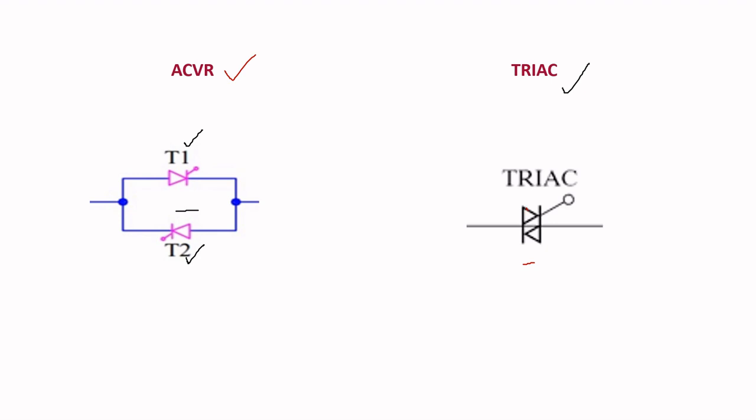In this, one is the first thyristor and this one is the second thyristor. These two thyristors are integrated as a single device. This is the integration of two thyristors and this is the separation of two thyristors. Here triac has three terminals: the first one is MT1, that is main terminal 1, and MT2, main terminal 2, and the third one is the gate. These are the terminals of triac, and this is the constructional difference between AC voltage regulator and triac.